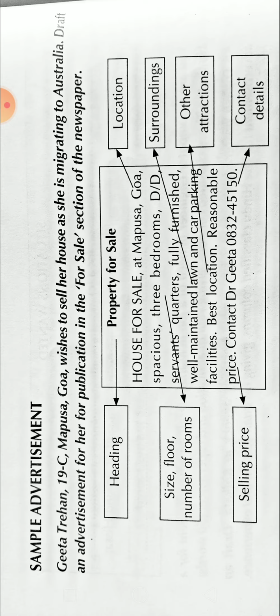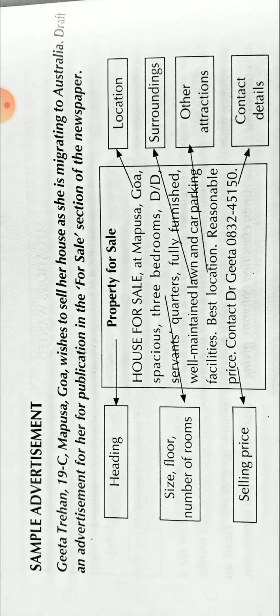So what are we supposed to do? Draft an advertisement for her for publication in the for sale section of the newspaper. So in the for sale section of the newspaper, you should publish an advertisement. We have seen in the classified column section of the newspaper, there will be various headings, and according to the heading, the advertisement will be divided.